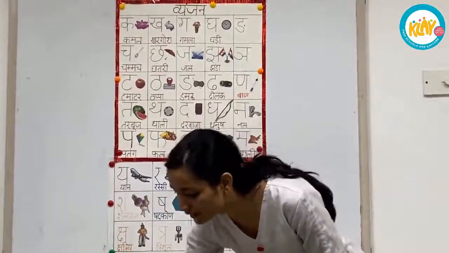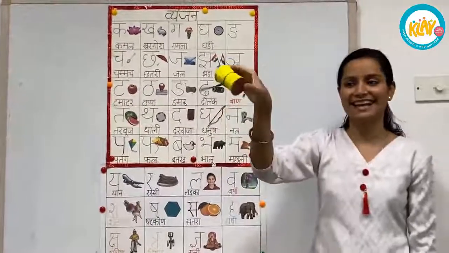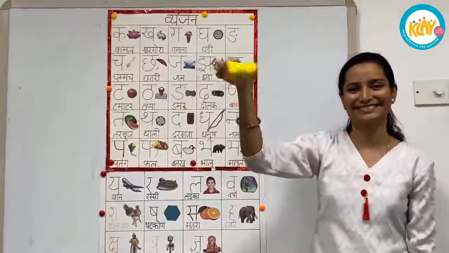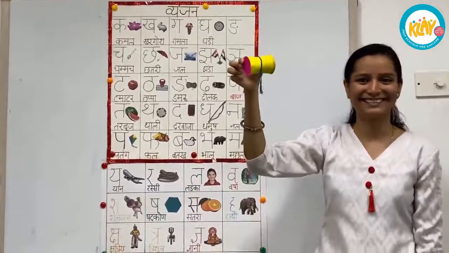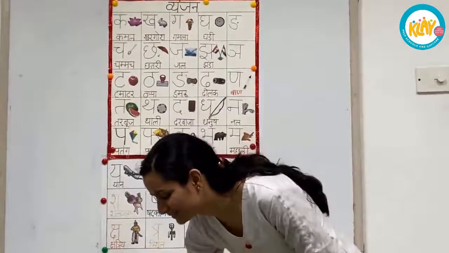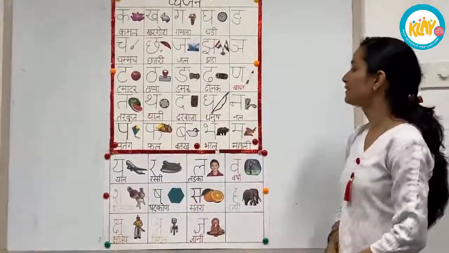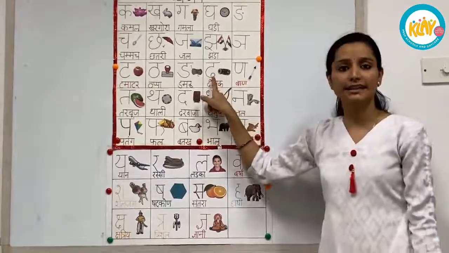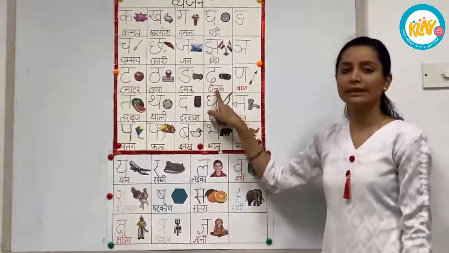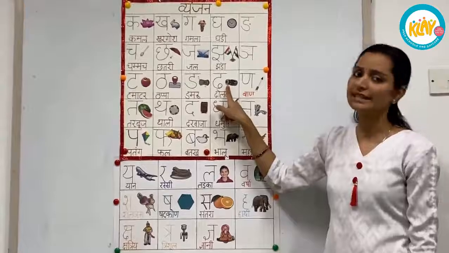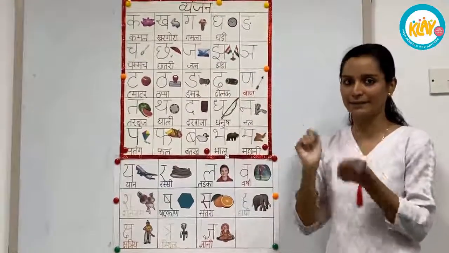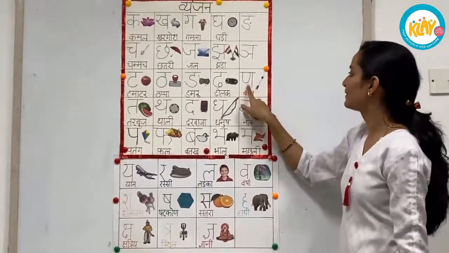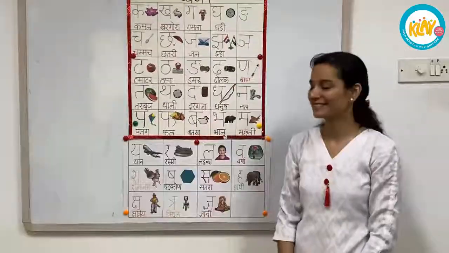Damru is a musical instrument like this, and you can make sound. Have you seen this? And then comes Dha. Dha से ढोलक, मतलब drum. This is also a musical instrument. You can play it, dham dham dham dham dham. And the last one is Na.